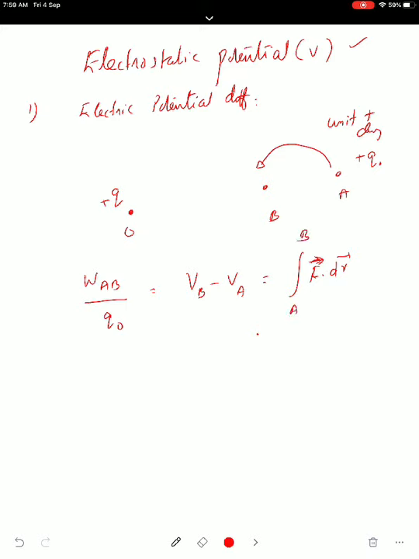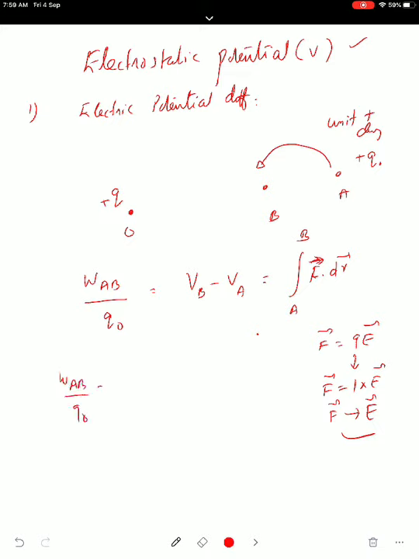But what is the force here? Force experienced is given by Q into E. What is the charge you have to take? The charge you have to take is a 1 coulomb charge. So this is 1 into E. So instead of force, we can replace it with electric field. So the equation is changing to this. This is a very important equation.